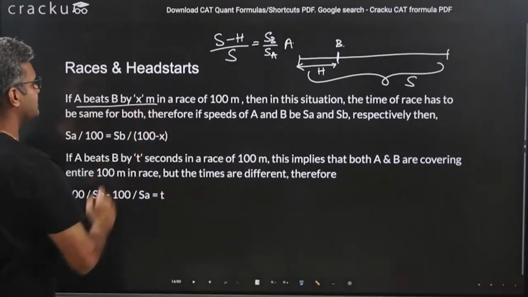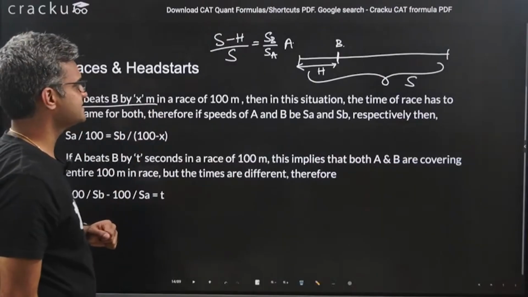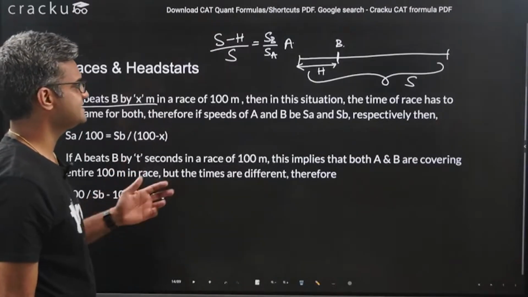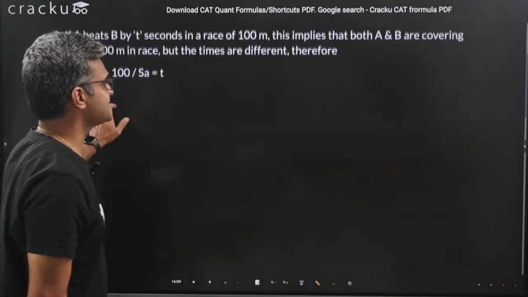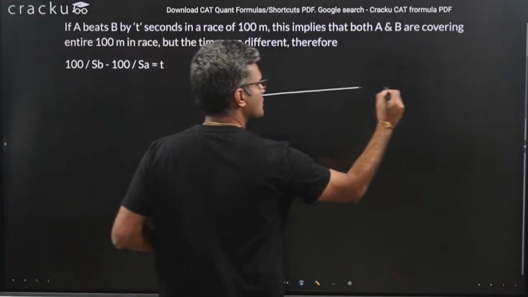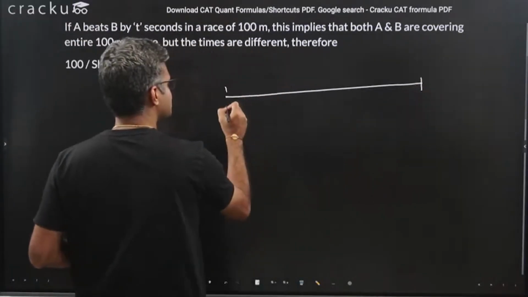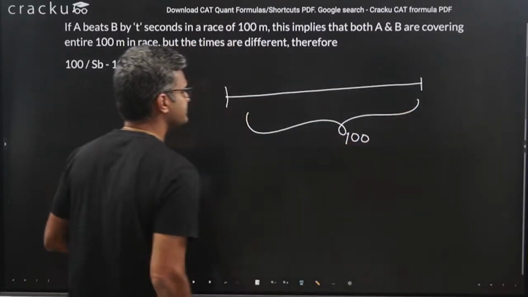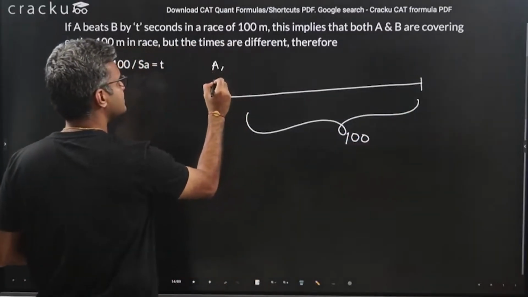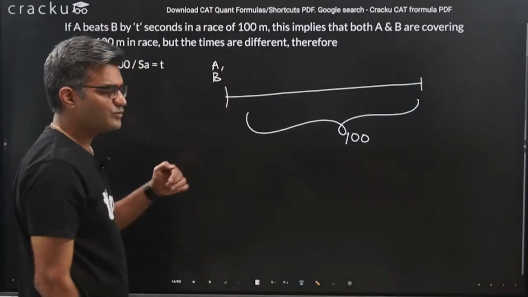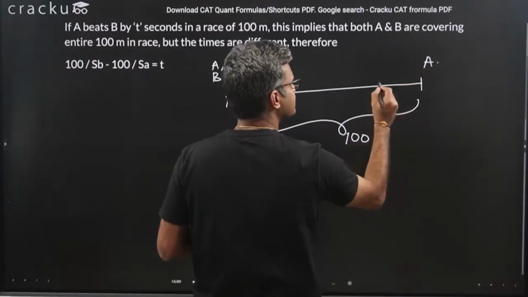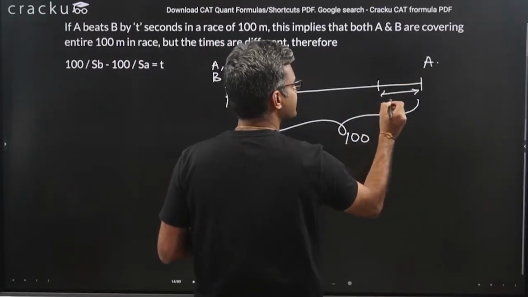If A beats B by X meters in a race of 100 meters, in this situation, the time to race has been the same for both. Therefore, the speeds of A and B is SA. Okay. What basically we are saying is, suppose there is no head start and suppose the length of the race is given as 100. Suppose A and B start over here at the same point, and suppose by the time A finishes the race here, B is short by X meters.